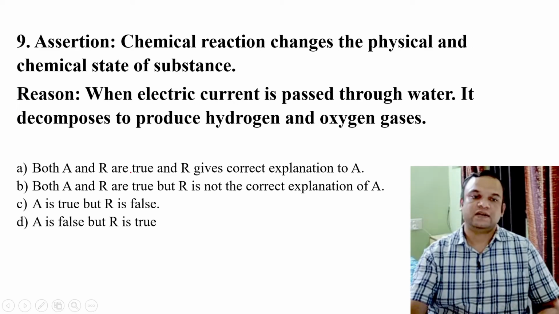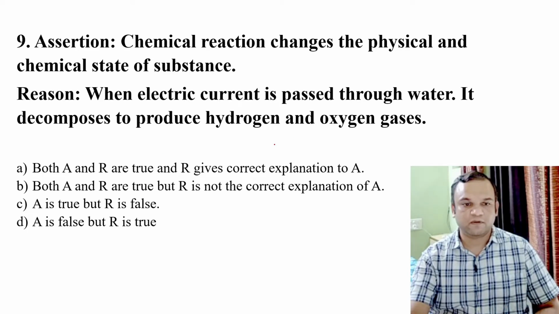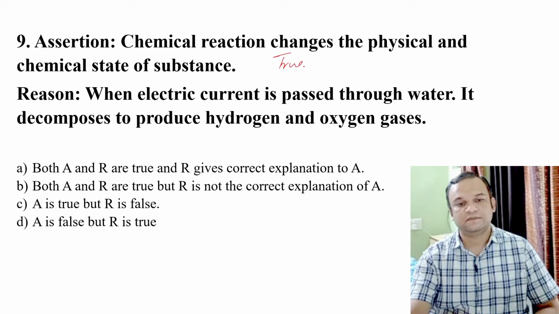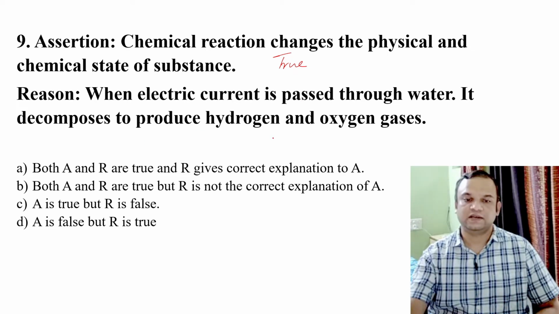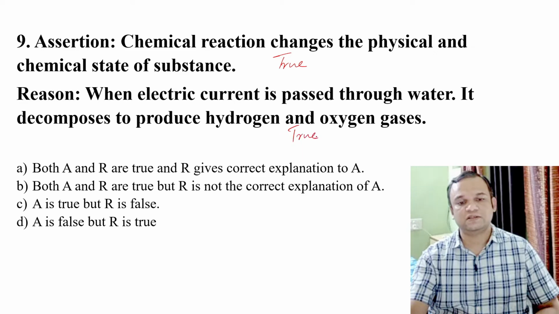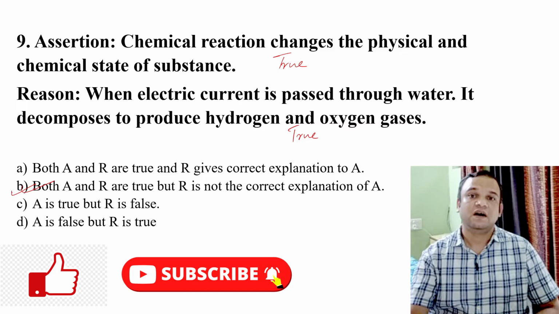In the next question, the assertion states that a chemical reaction changes the physical and chemical state of a substance. So both the physical properties and chemical properties of a substance are changed during a chemical reaction, and that is why it is a true statement. The reason states that when an electric current passes through water, it decomposes to produce hydrogen and oxygen gases. So it is again a true statement, but it is not giving any explanation to the assertion, and that is why option B will be the correct answer.